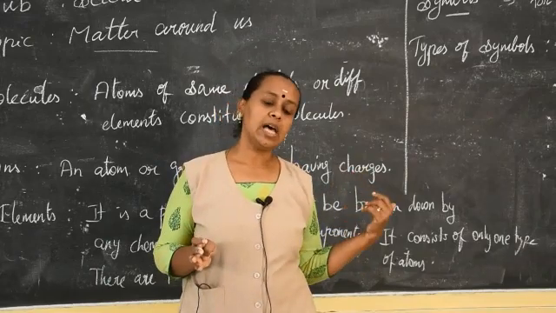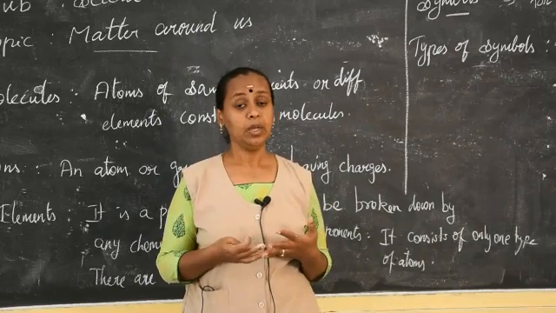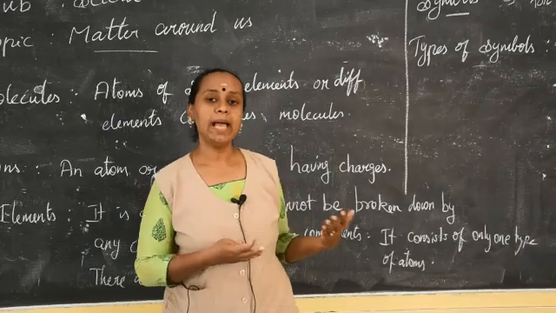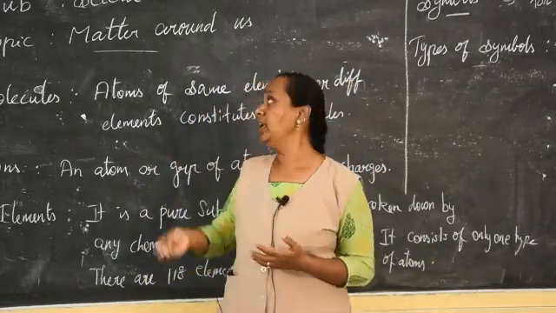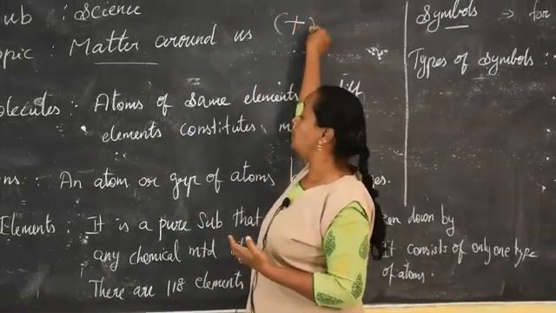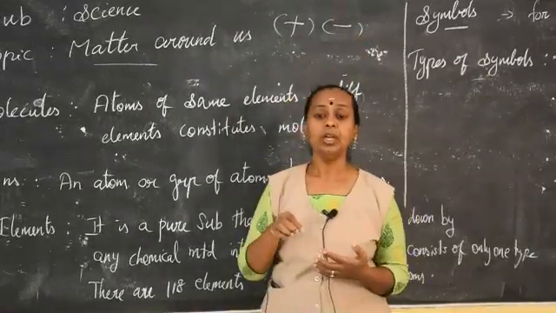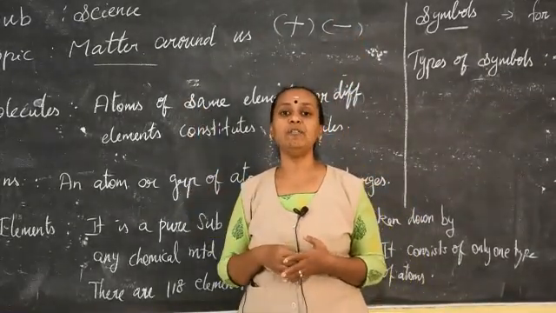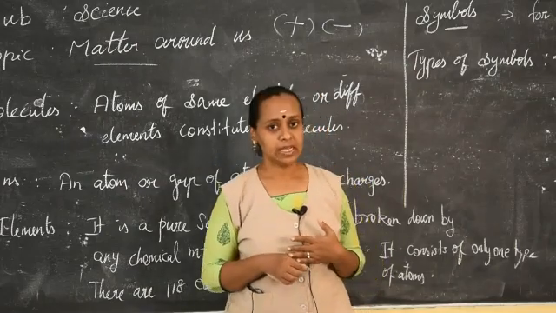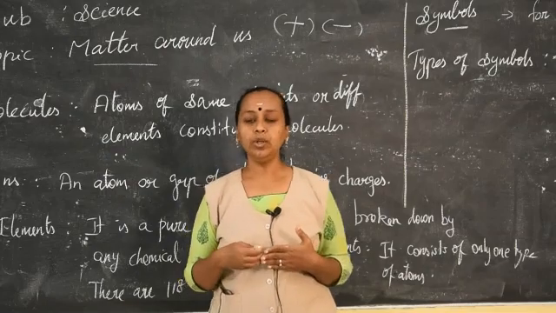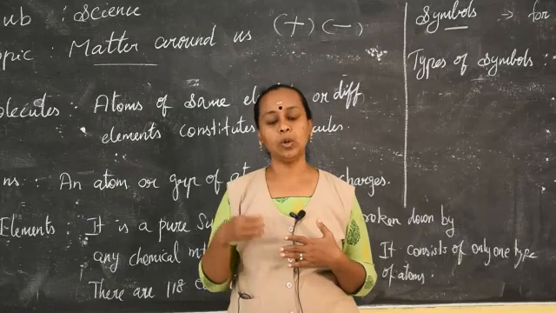For example, the symbol used for peace is a dove. We know that. Like that, in maths also, we use some arithmetic operations like plus. When we write plus, it denotes addition. When I write minus, it denotes subtraction. So seeing this, you are able to identify whether you have to add or subtract without anybody's instruction. The same way in chemistry also, we use symbols to identify the elements. There are types of symbols we used in the olden days.